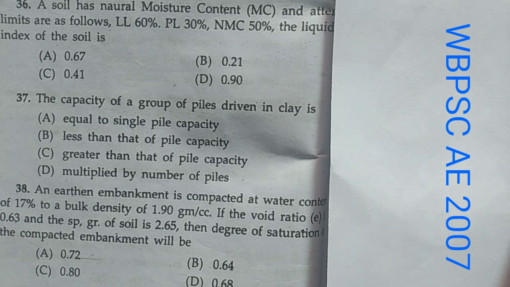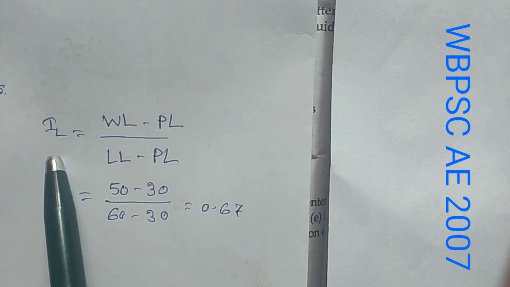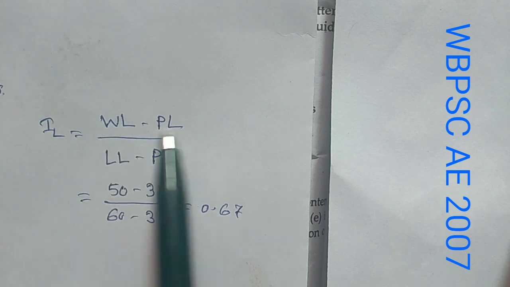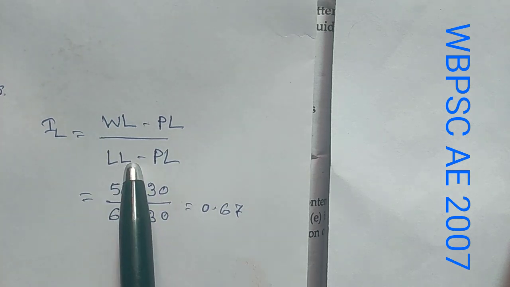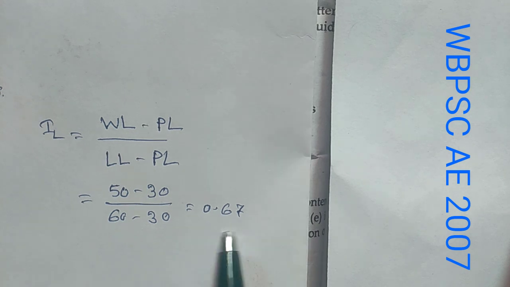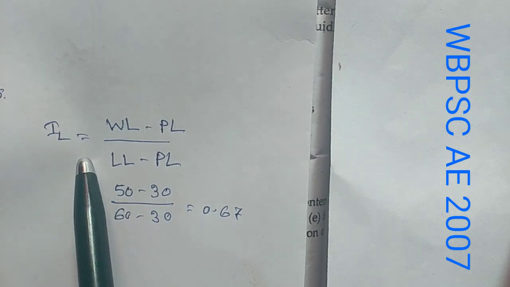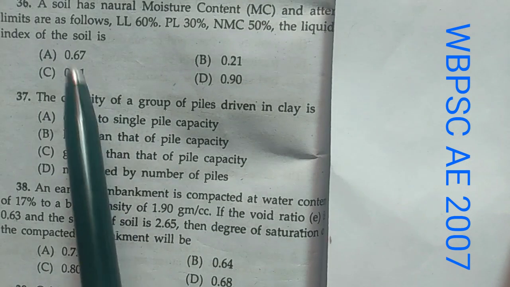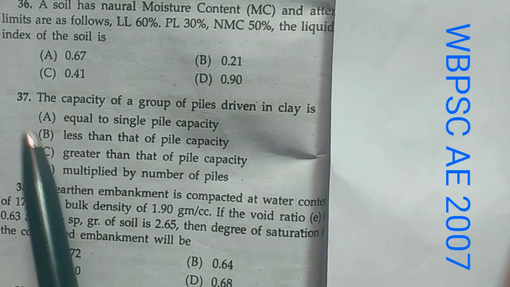Now we know the solution: liquidity index IL equals (natural moisture content w minus plastic limit) by (liquid limit minus plastic limit). Putting the values, (50 minus 30) by (60 minus 30) equals 20 by 30 equals 0.67. So liquidity index IL equals 0.67. So option A is correct.